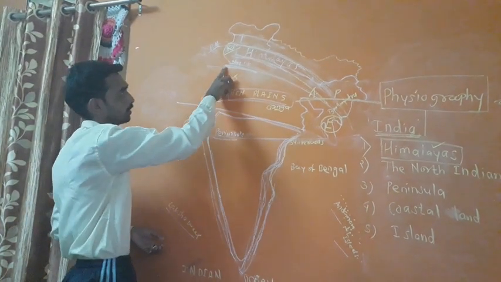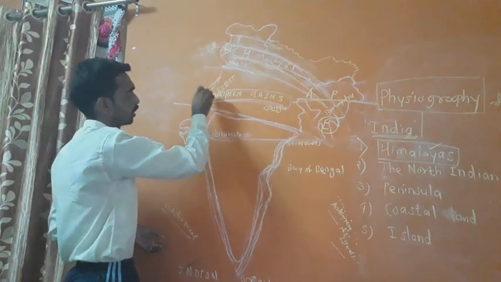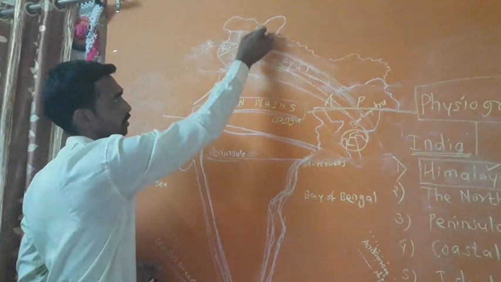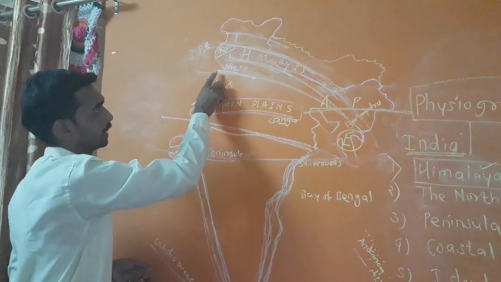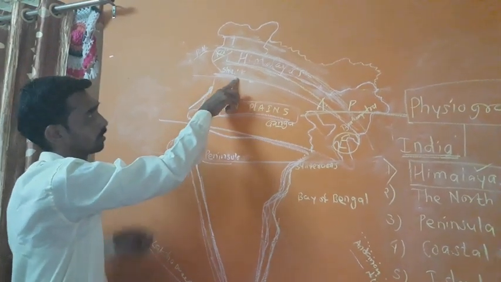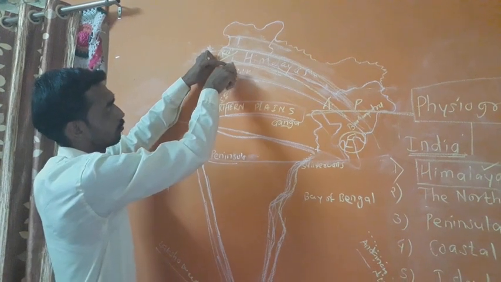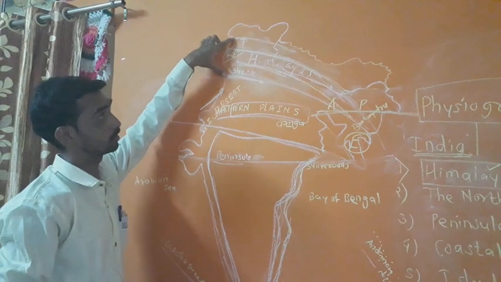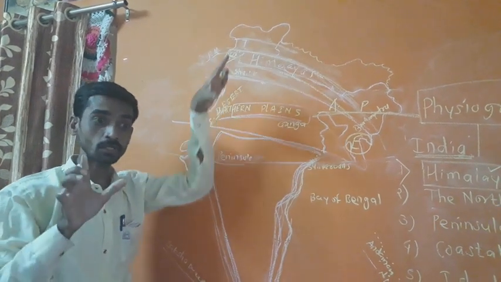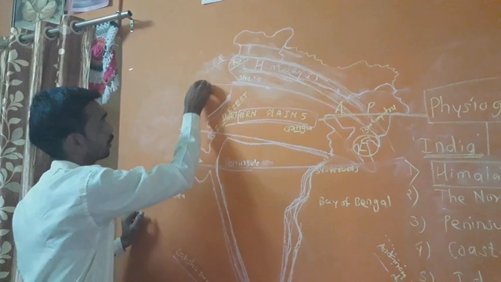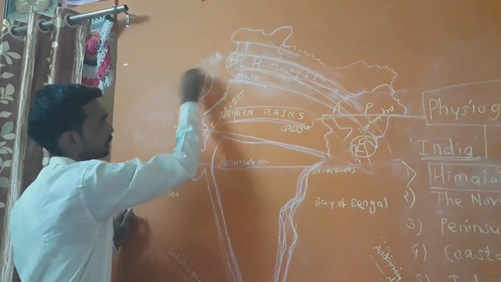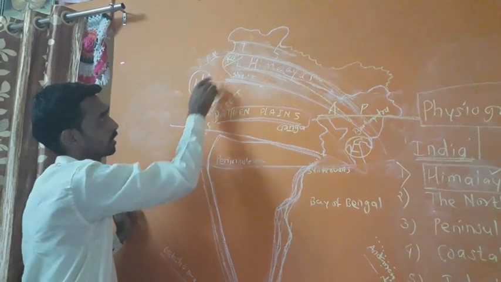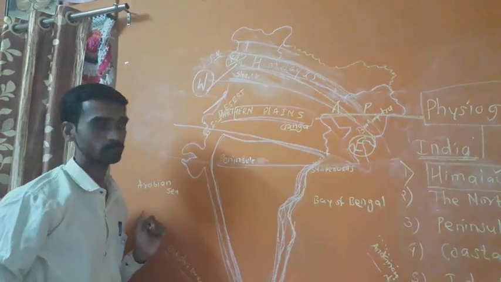I think you understand very well. From south to north, the ranges are found respectively. Next to the Shivaliks are the Lesser Himalayas, then we learn about the Great Himalayas and the last, Trans Himalayas. These mountain ranges are also divided into western Himalayas, which means Kashmir, we also call it Kashmir Himalayas.